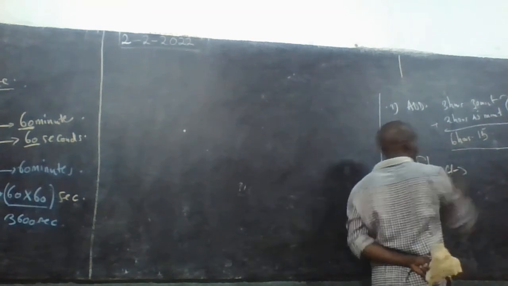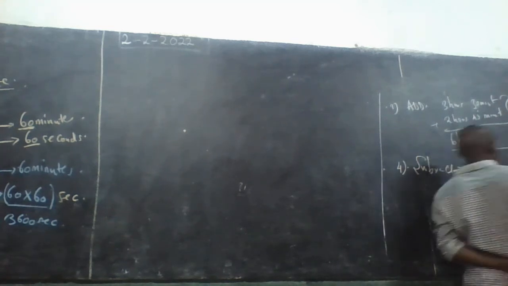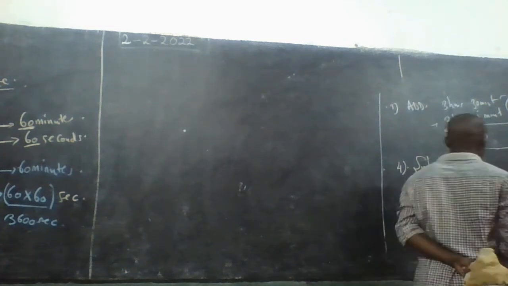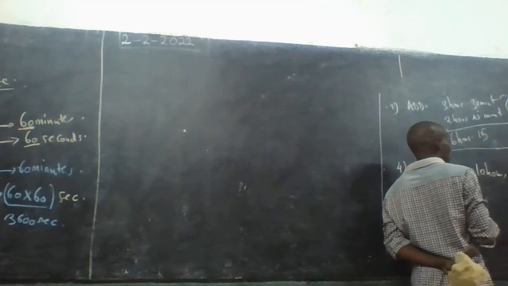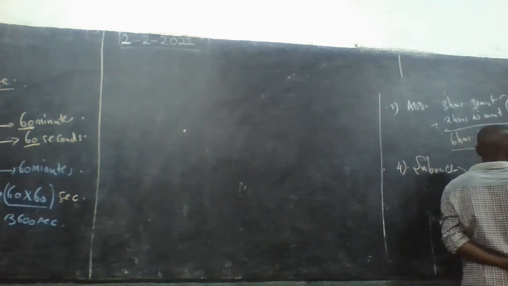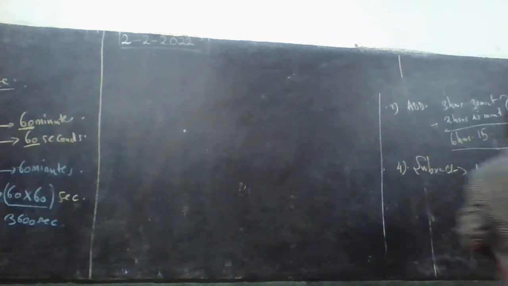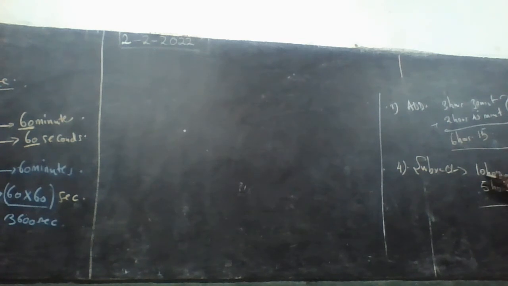Subtract 5 hours and 48 minutes from 10 hours and 45 minutes. Are we together? Yes. That is the correct English: we subtract 5 hours and 48 minutes from 10 hours and 45 minutes. Now let us subtract.